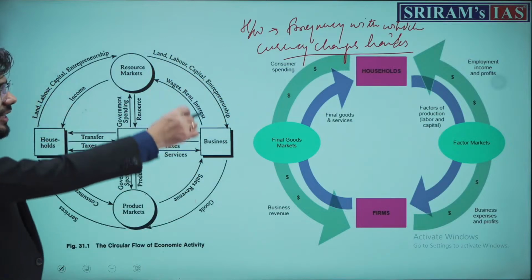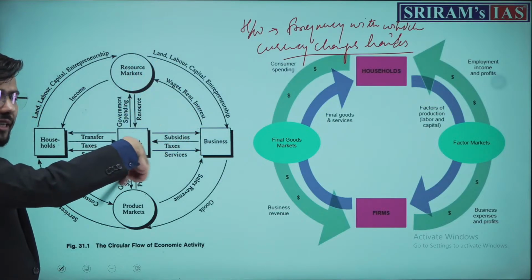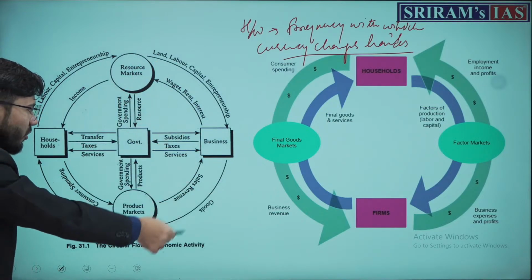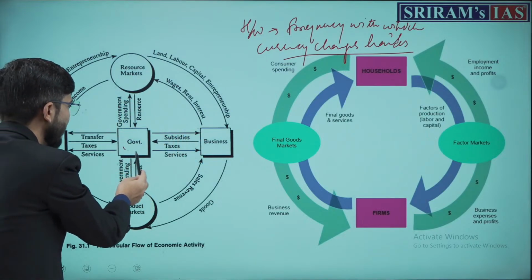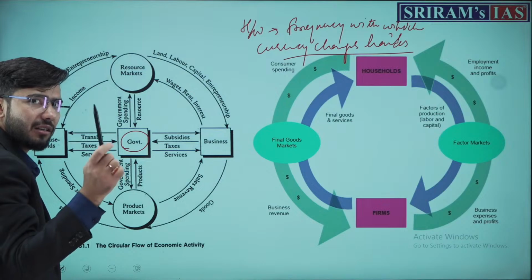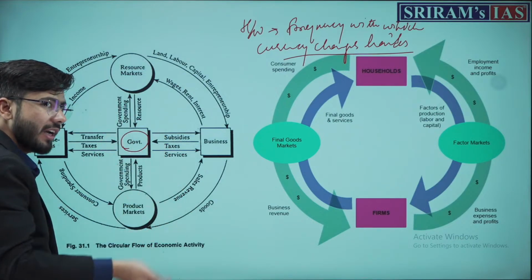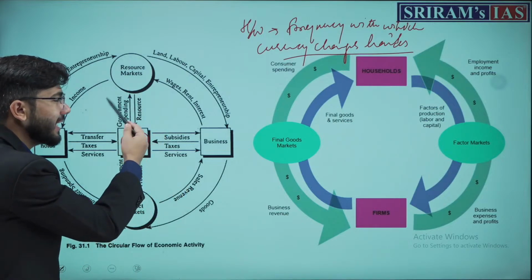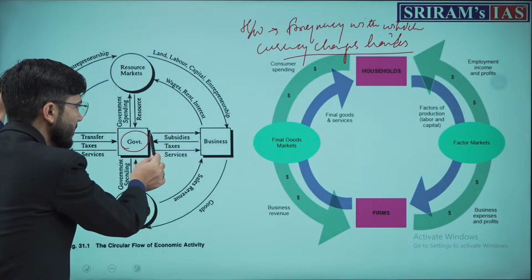Now understand, this frequency of currency changing hands or moving from one place to another, how does this happen? Already we have discussed that the state is the one which is controlling and regulating everything. Now the state, being a facilitator of the economy, provides subsidies to businesses.